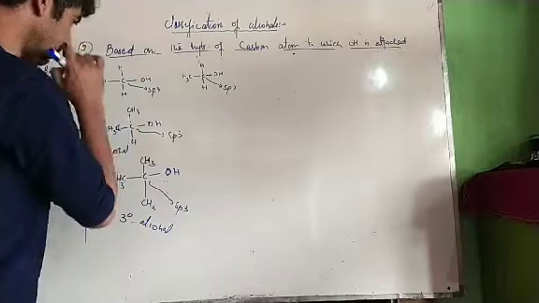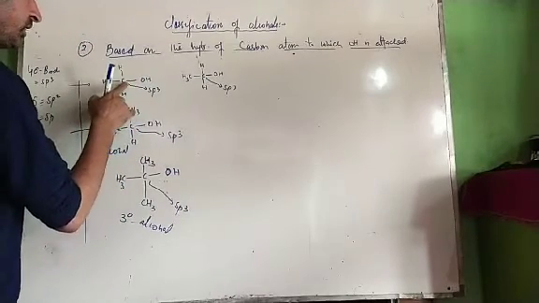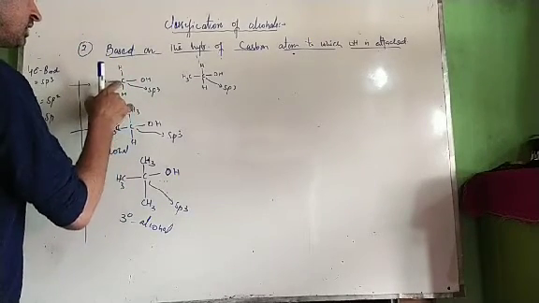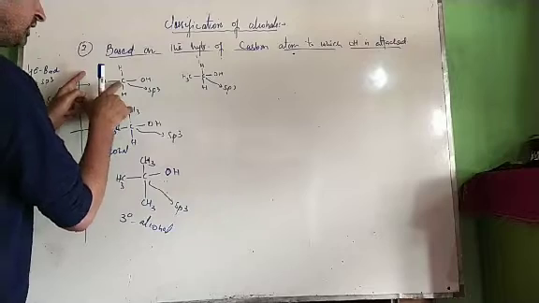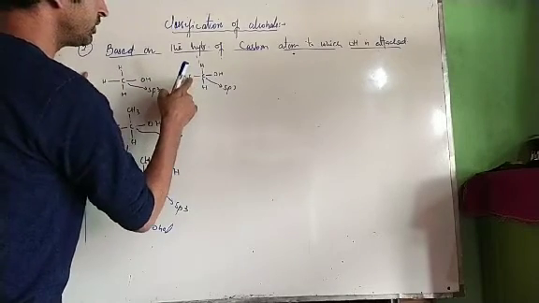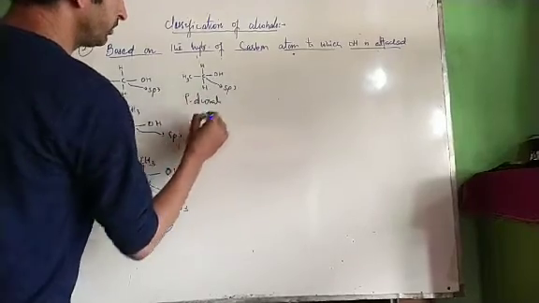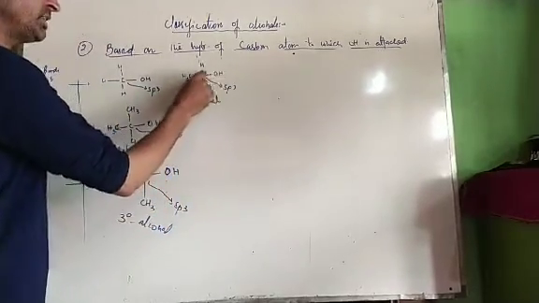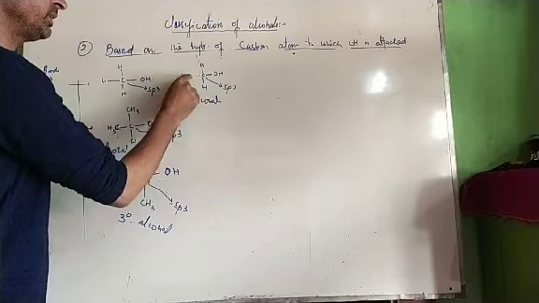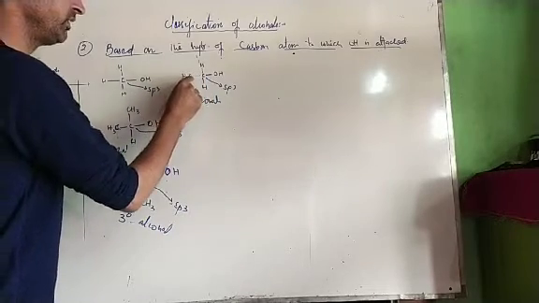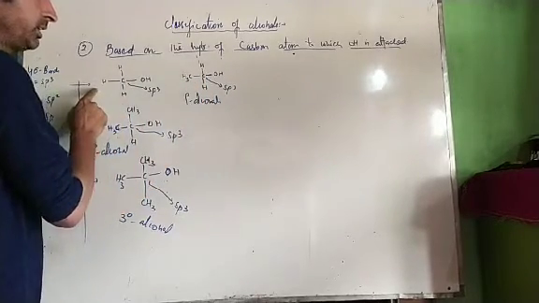This is secondary alcohol. OH is directly attached to carbon, but this carbon is not directly attached to any other carbon, or it is directly attached to only one carbon atom. This is primary alcohol. Now primary alcohols are those in which OH is attached to carbon, but that carbon is directly attached to either only one carbon atom or no other carbon atom.